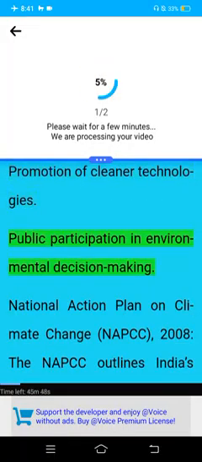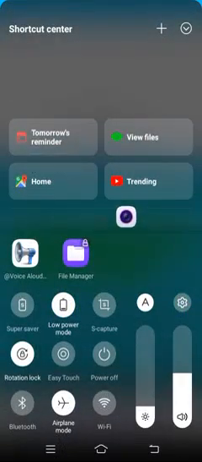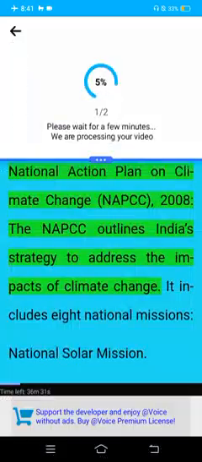Promotion of cleaner technologies. Public participation in environmental decision making. National Action Plan on Climate Change (NAPCC) 2008. The NAPCC outlines India's strategy to address the impacts of climate change. It includes the national emissions.